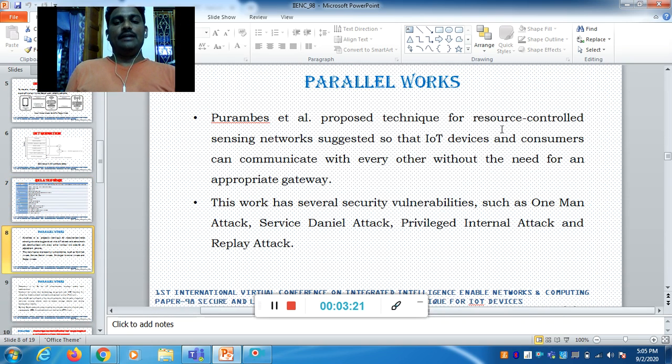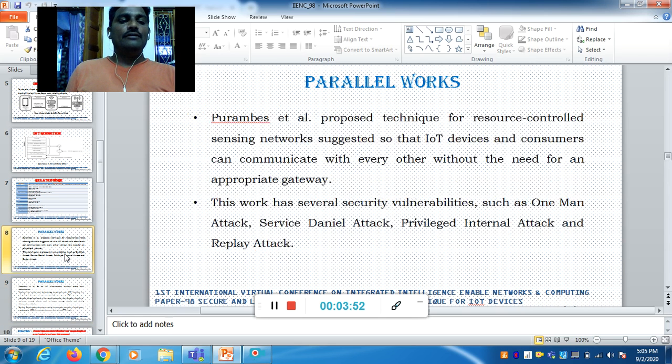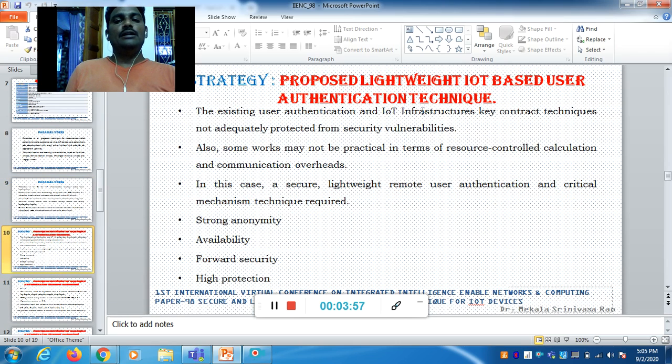In parallel, we can consider IoT devices and consumers that can communicate with each other without the need for an appropriate gateway. This work has several vulnerabilities such as the man-in-the-middle attack, denial of service attack, privileged insider attack, and replay attack. In another work, the IoT infrastructure performs remote user identification. Moreover, the methodology uses hash and XOR functions for interaction between remote consumers and dynamic sensors of the IoT device. In that work, a lightweight IoT based user authentication technique was proposed.